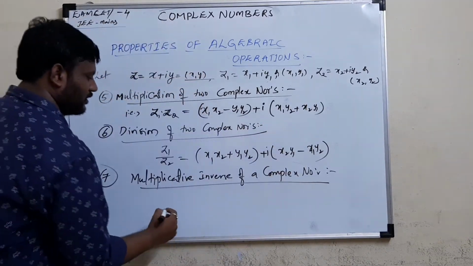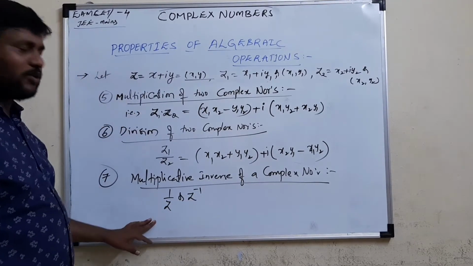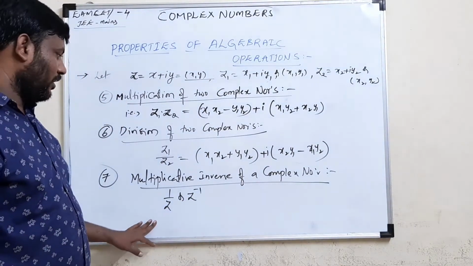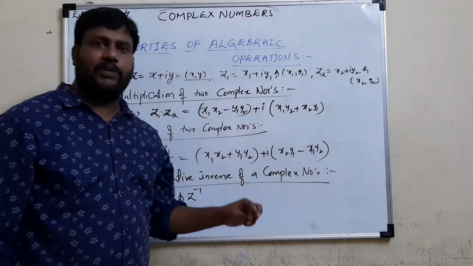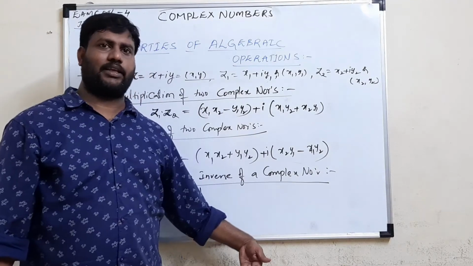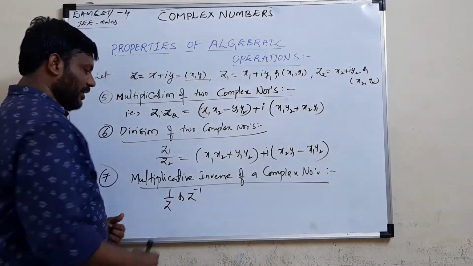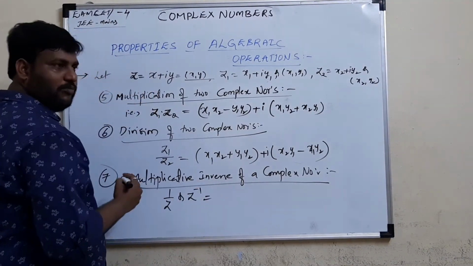This is also very simple. It is denoted with 1 by z, or z power minus 1. This is called the multiplicative inverse of a complex number. Whenever you multiply any two complex numbers and get 1, such complex numbers are multiplicative inverses of each other. It's like 1 by z or z inverse, and we have a formula for this term.